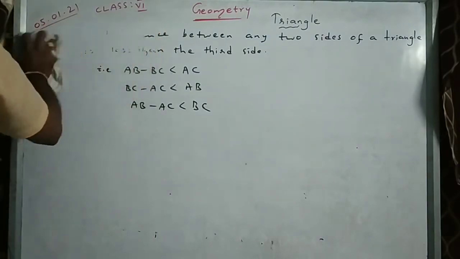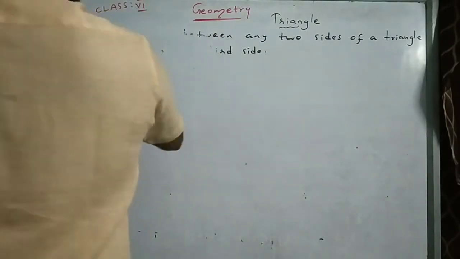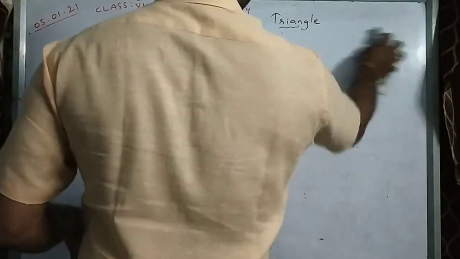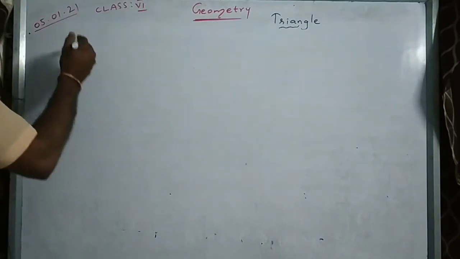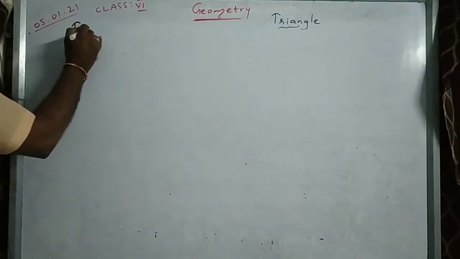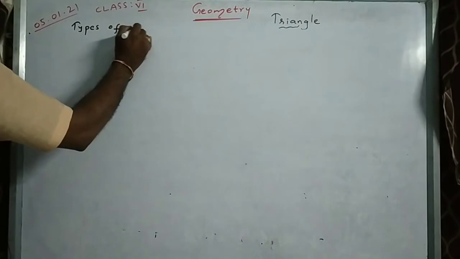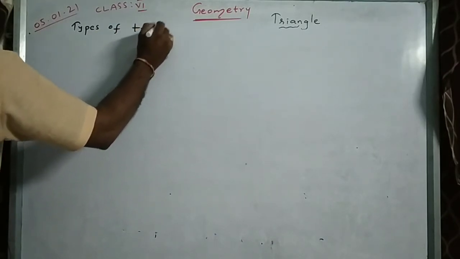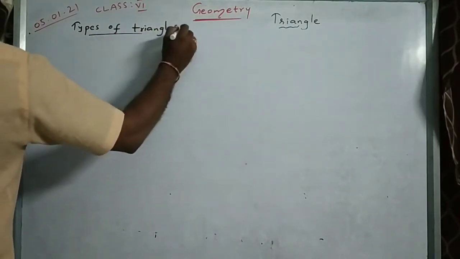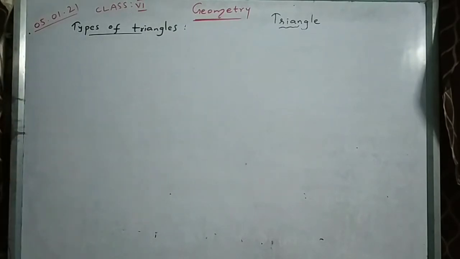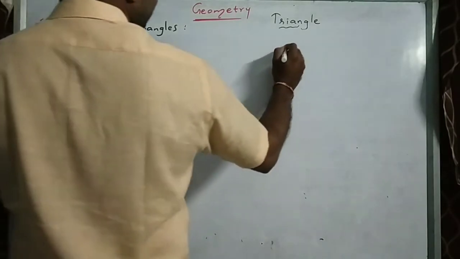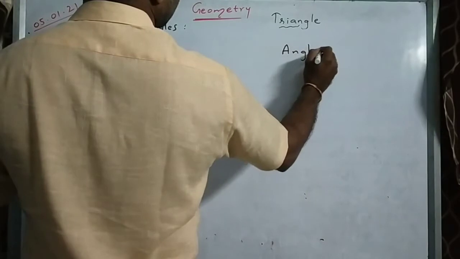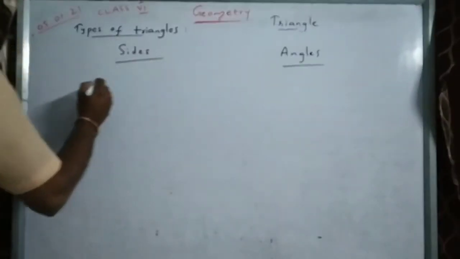Now, what are the types of triangles? I will tell you. Types of triangles. According to lengths of sides and according to angles, we have three types each.